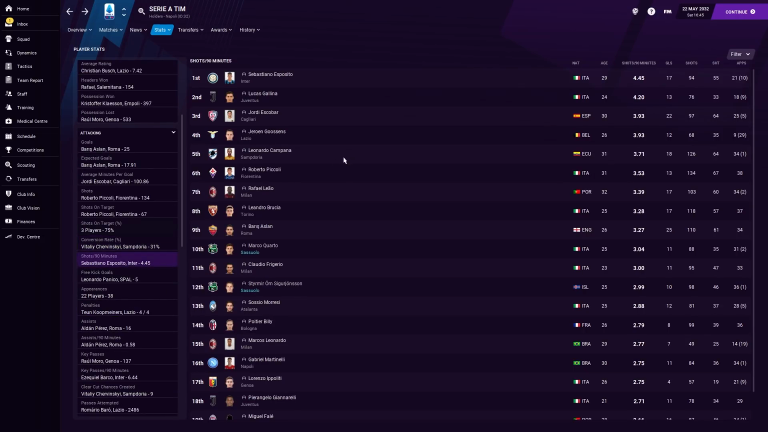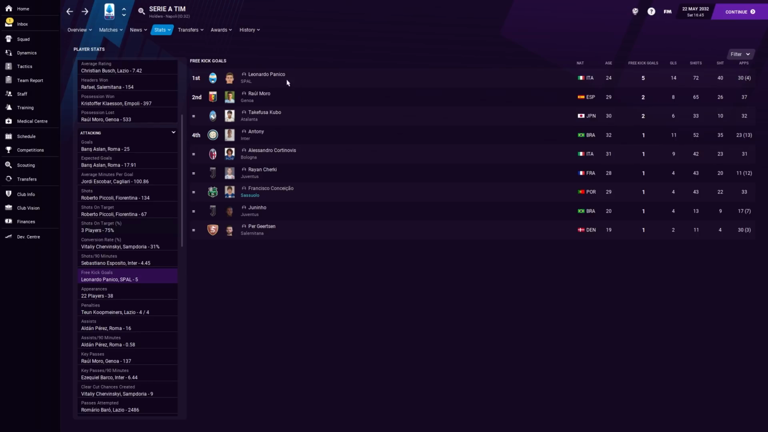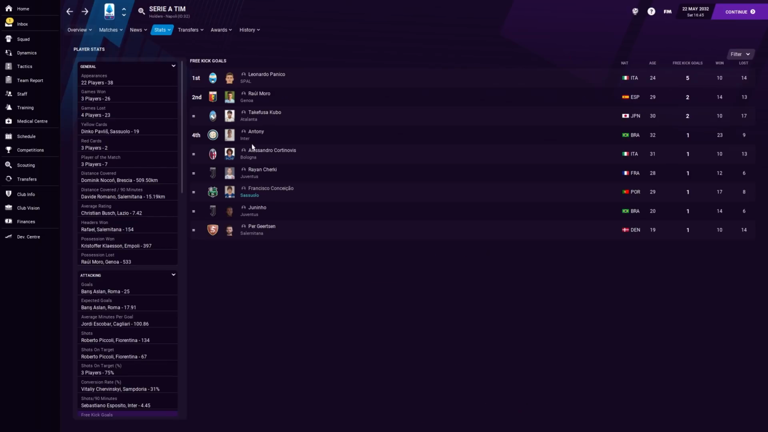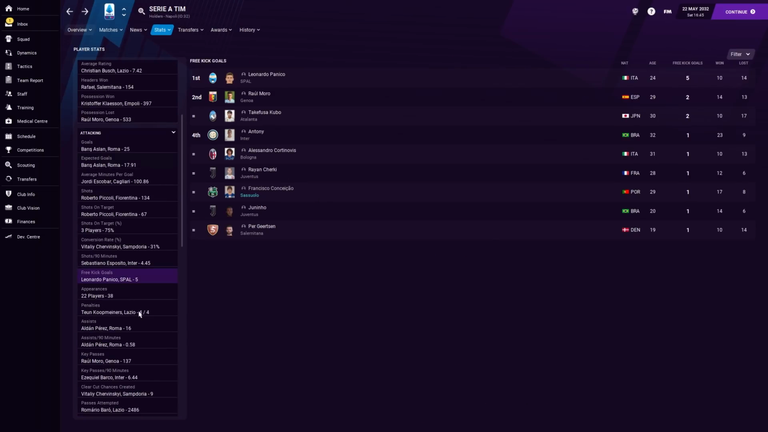Shots on target for 90 minutes. Esposito is really banging the shots in. Quarto actually shoots more than Siggy does. So that's interesting to note. Free kick goals. Panica, what is his free kick stat? Wow, how the hell did he score 5 free kicks in a season with that free kick stat? That's mad. But there you go.